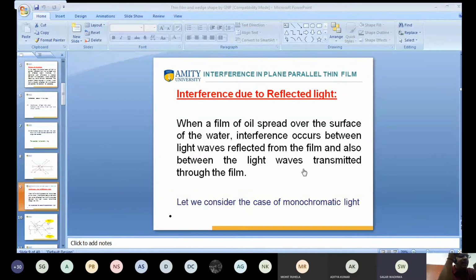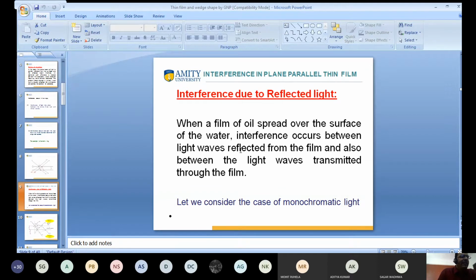Actually, I want to revise the previous part because interference is very important. So I want to discuss how interference takes place, what coherent sources are, what the minimum condition is, and what the fringe width is. Again, I discussed division of amplitude and division of wavefront. These are examples of division of amplitude. Amplitude means two reflected rays of light are taken apart in interference, and they have created a path difference between them. So I am talking about the thin film: interference due to reflected light. Okay, clear?